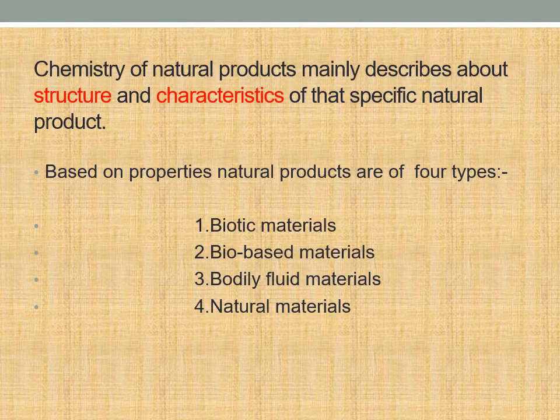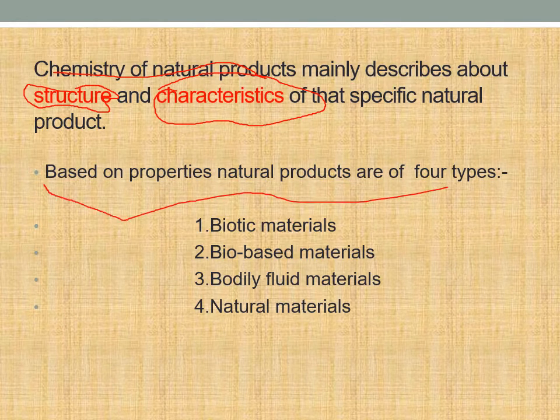So, coming to the chemistry of this, generally structure and characteristics are considered in order to know about a particular natural product, and based on these properties, natural products are of four types. We can say based mostly upon their activities. They are biotic materials, in the sense they are derived from useful things required for producing activities like air, water, sunlight.